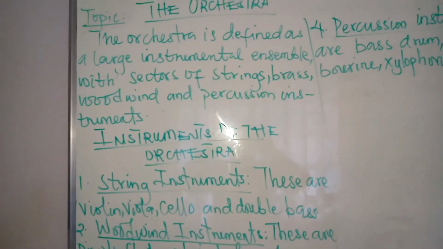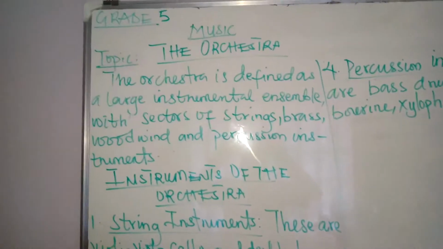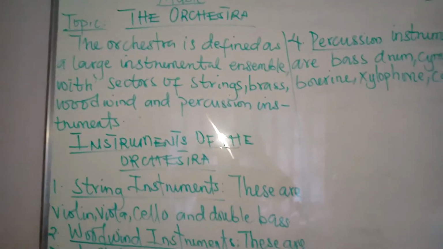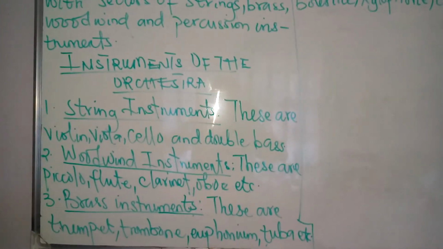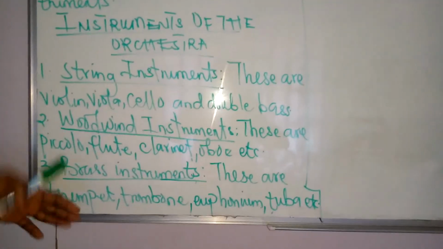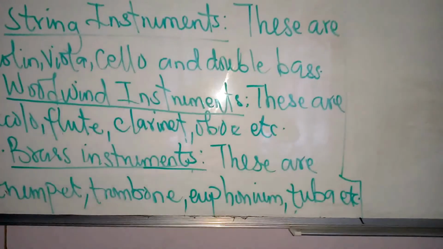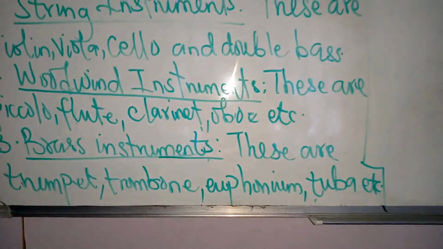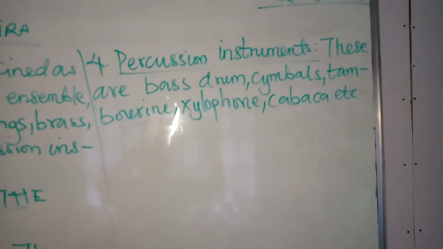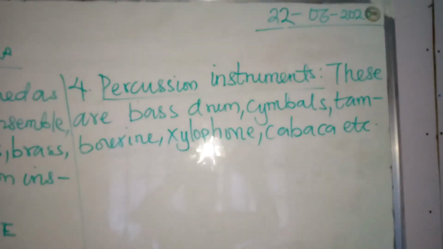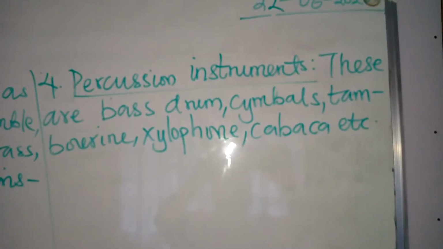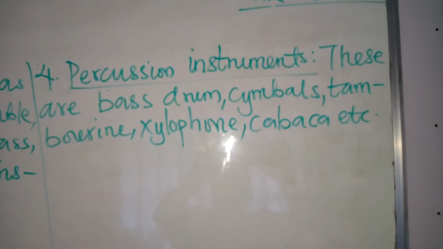The string sector contains the violin, cello, viola, and double bass. The woodwind consists of piccolo, flute, clarinet, and the oboe, etc. And then the brass consists of trumpet, trombone, the euphonium, the tuba, etc. And then the last sector consists of the bass drum, the cymbals, tambourine, xylophone, kabaka, and this sector is called the percussion sector.